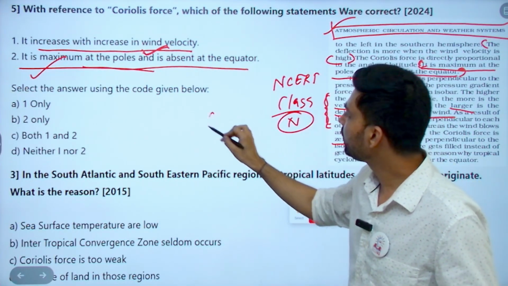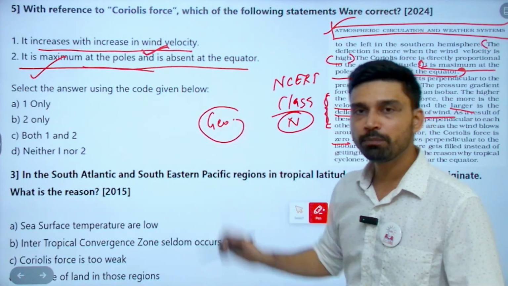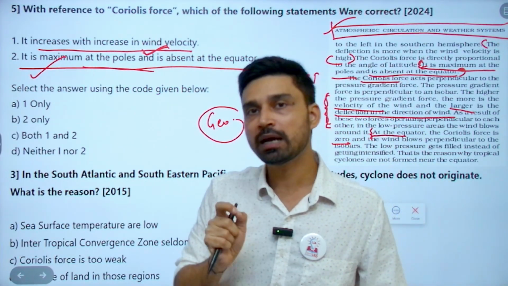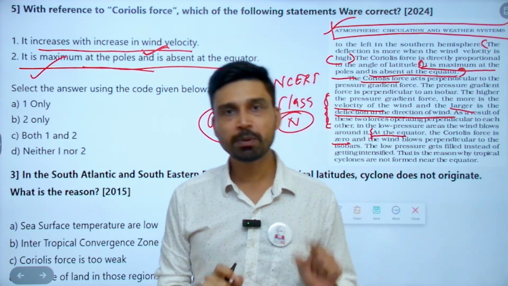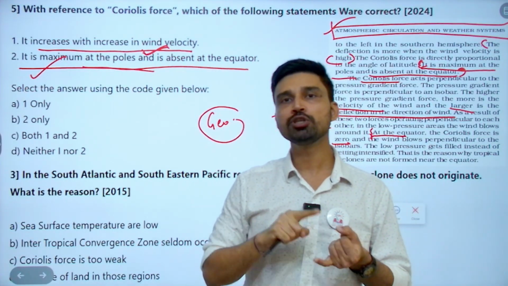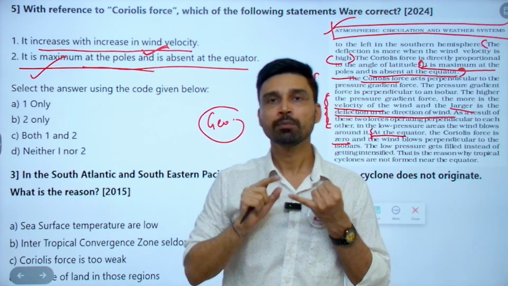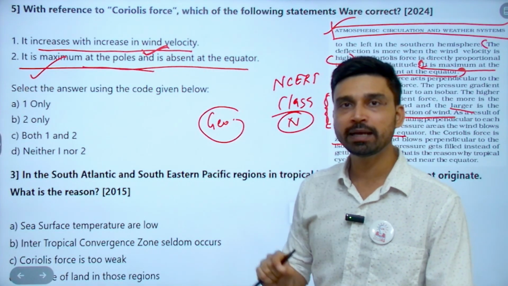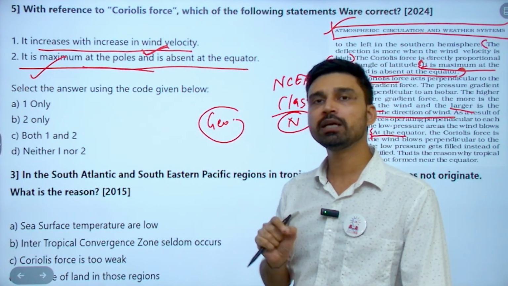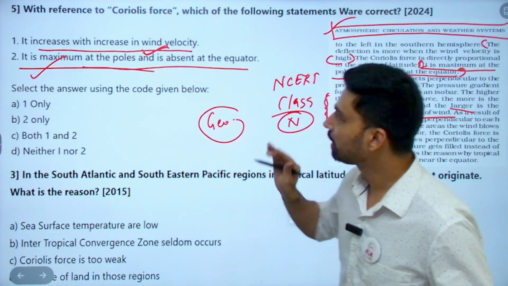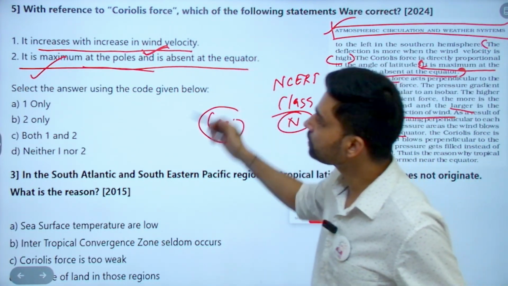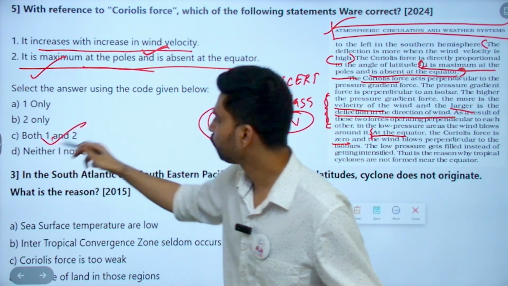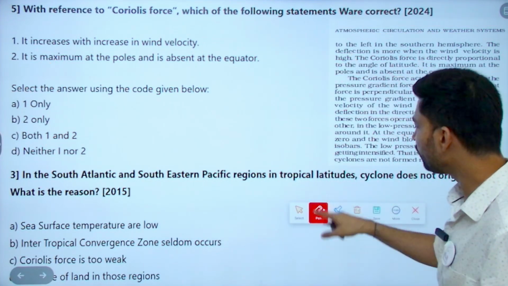That's why I'm telling you, for geography prelims, make sure that you read each and every line of class 11th geography, especially with reference to geomorphology, climatology, oceanography. Every concept that is mentioned there becomes important, and UPSC is directly putting the statement itself. That means what is the correct option? Both 1 and 2. That's how the questions are framed.